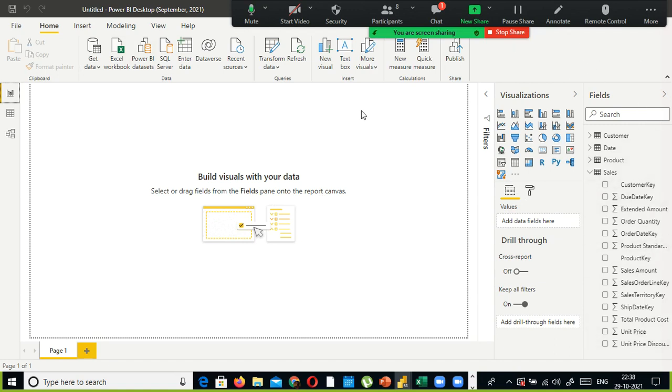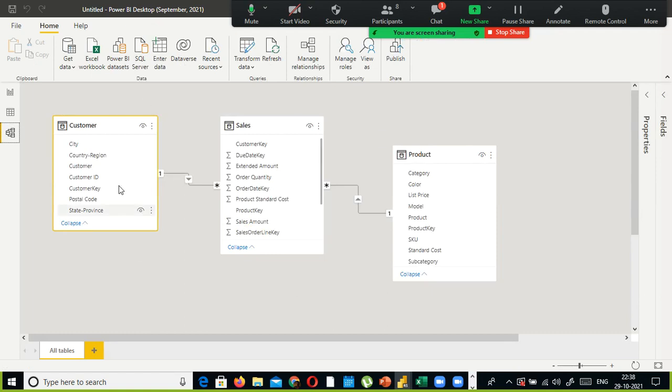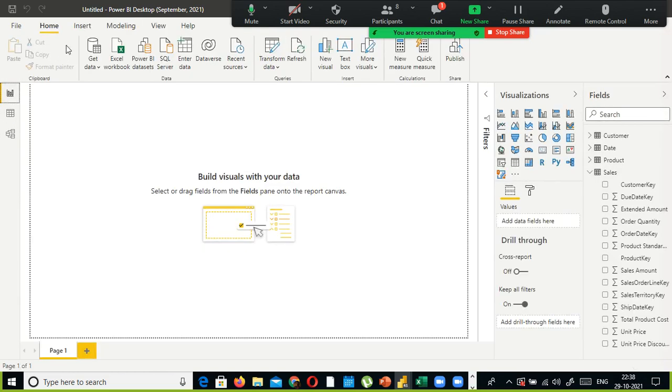It will get stored in the form of customer, sales, fact and dimension tables. You need to tell it that way. The data will get stored in fact and dimension tables in the PBIX file. The extension of this Power BI file is .pbix.